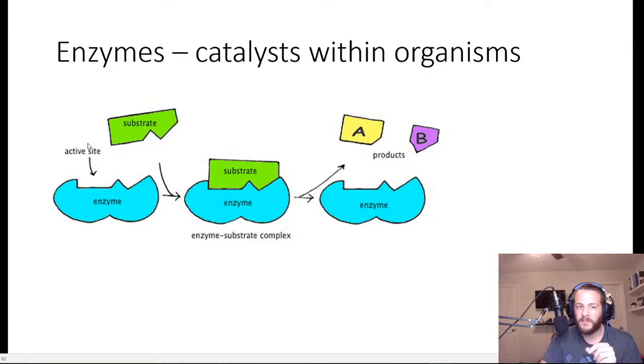And that active site is basically like a lock, and the molecule that is going to undergo the reaction, which we call the substrate, is like a key. So the substrate fits into the active site of an enzyme, similar to a key fitting into a lock, right? And because of the way that the enzyme binds the substrate, it allows for an ideal reaction where the activation energy is much, much lower, and that substrate reacts to form products much faster than if it were left to react on its own without the enzyme.